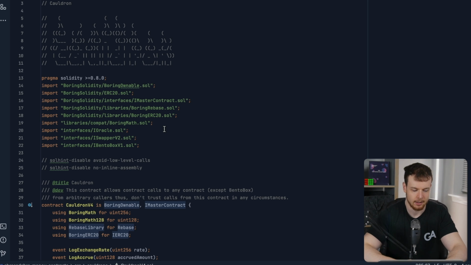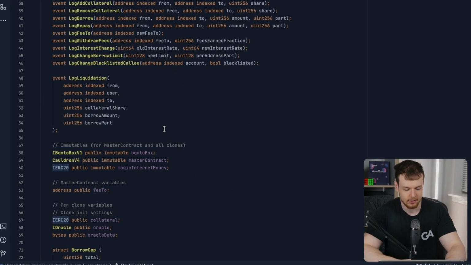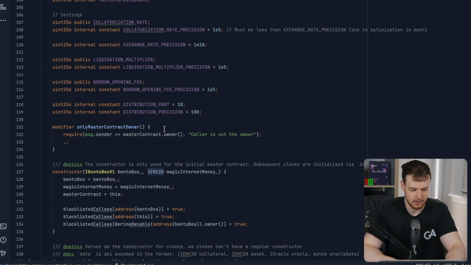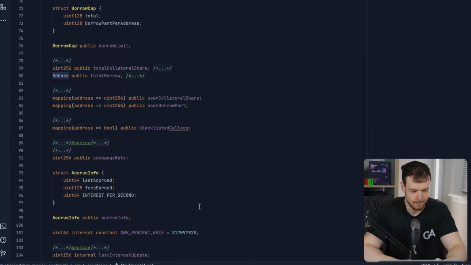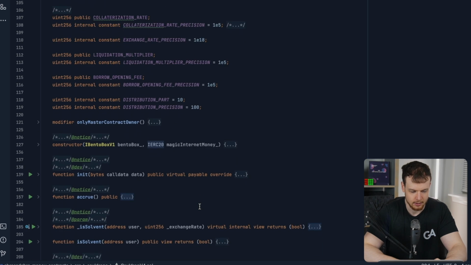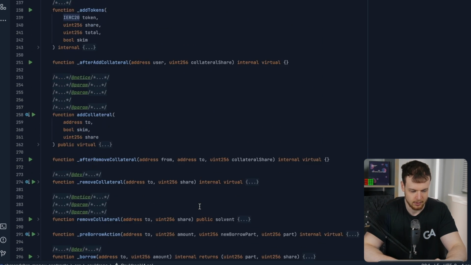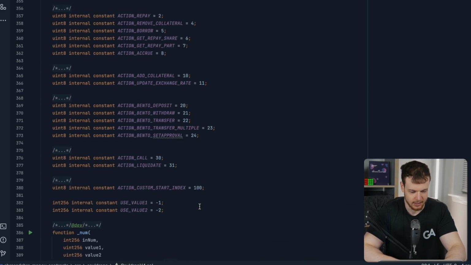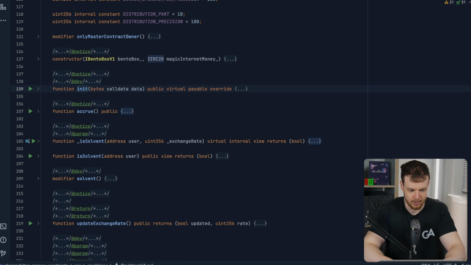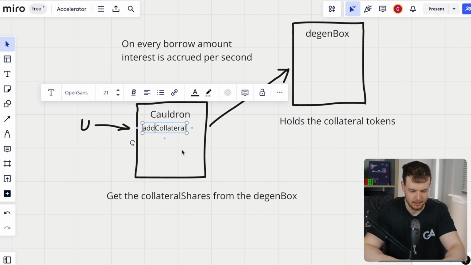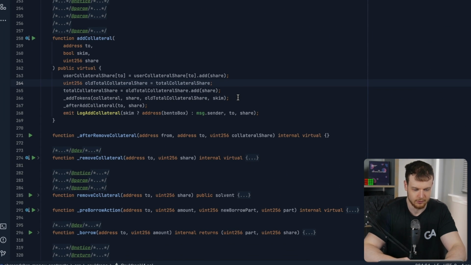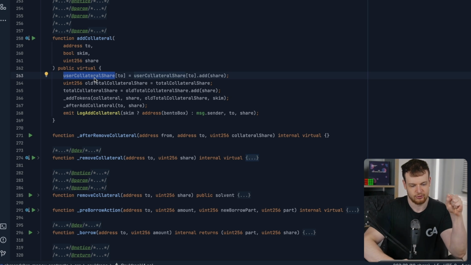So here we are in the cauldron v4 contract. Let us scroll down. And what I'm going to do is minimize everything just so we don't get overwhelmed with a ton of code. And we can see a deposit collateral function. We're going to find it. So we'll go to function deposit right here, add collateral. So this function is called add collateral. So right here, we can see here is all the logic for adding collateral. So we have this idea of collateral shares that is tracked in this cauldron, right?